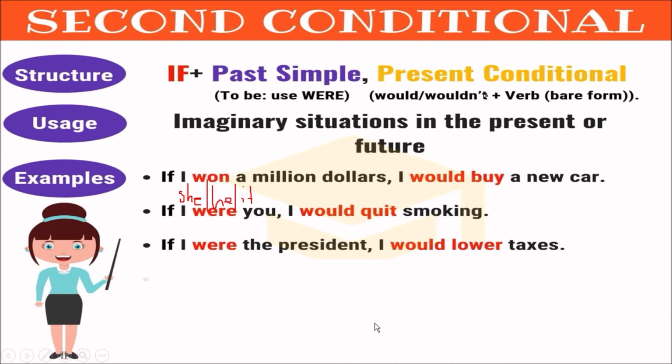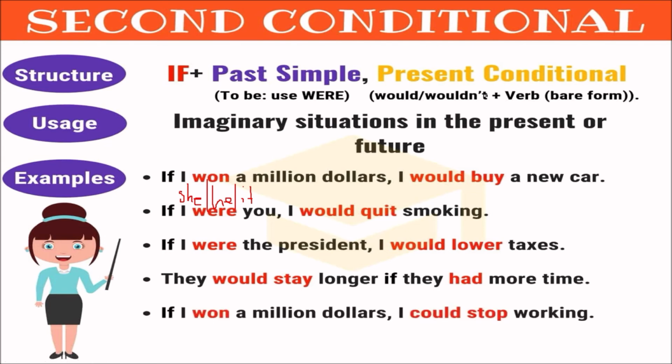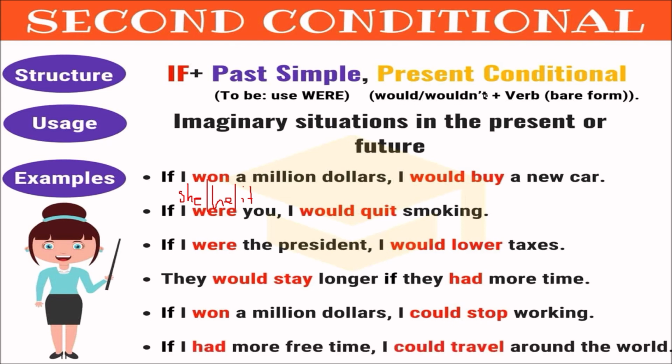Careful. They would stay longer if they had more time. So what we're doing here again is just changing the order. Check, you place the second sentence at the beginning and the if goes at the end. No comma. It applies for all conditionals as we mentioned before, right? If I won $1 million, I could stop working, and if I had more free time, I could travel around the world. And that's how the second conditional works, right?